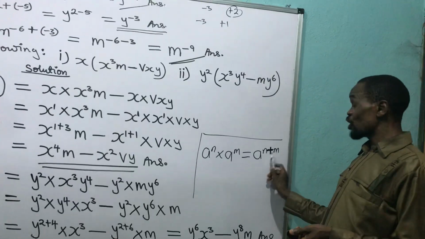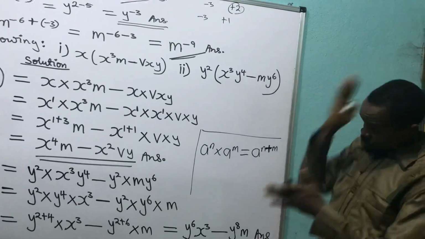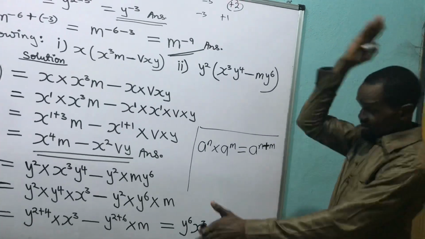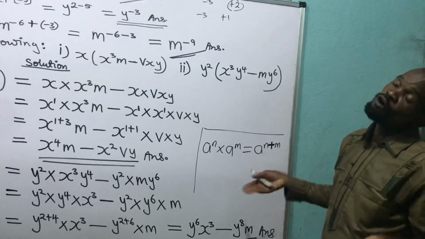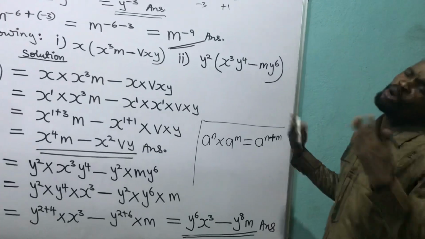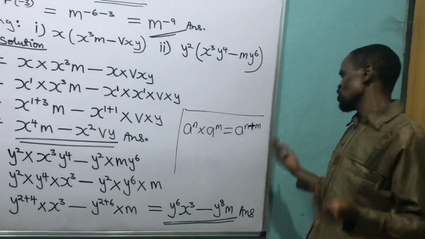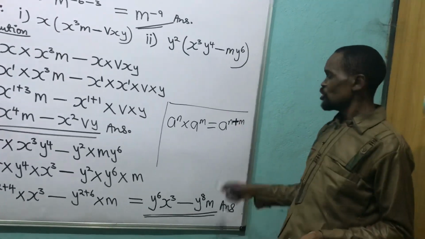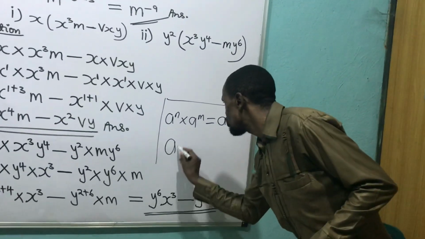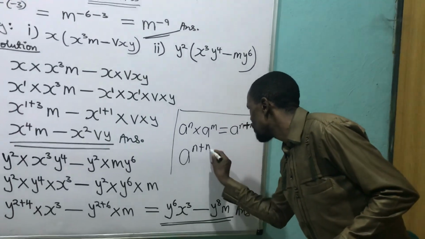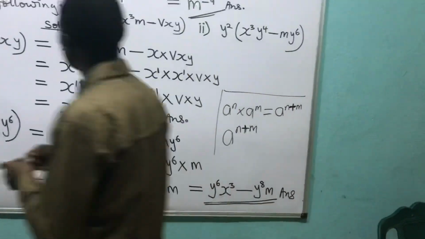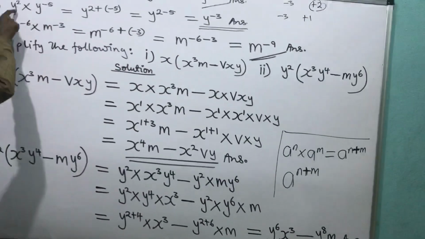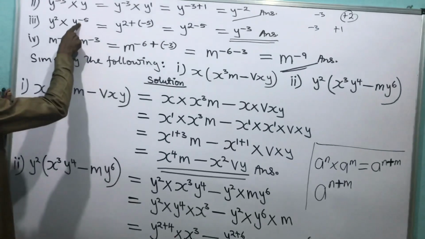This plus is a constant. You know what I mean by constant? It's there, steady. It doesn't change. It must be there. But this n can change to 4 or 5 or 6, and m can change to w or x or m. It doesn't concern me. But this plus in a raised to the power n plus m is constant. But let's go to this: y raised to the power 2 times y raised to the power minus 1.